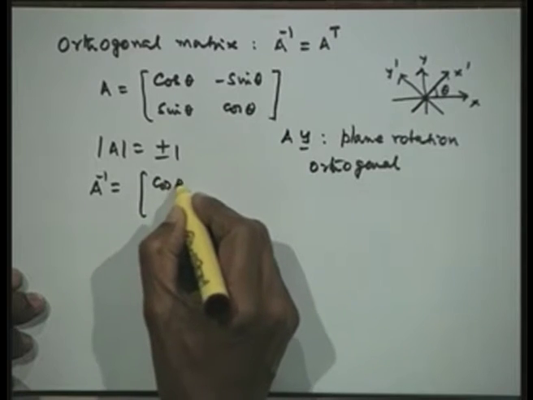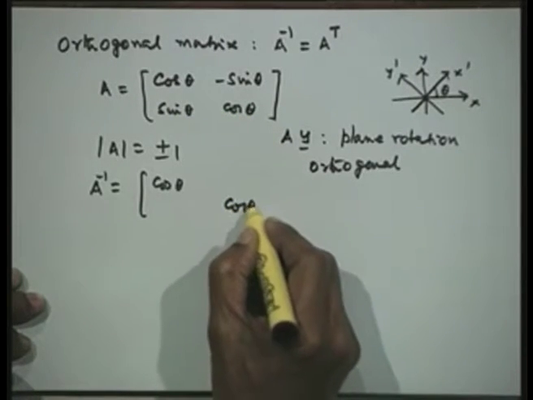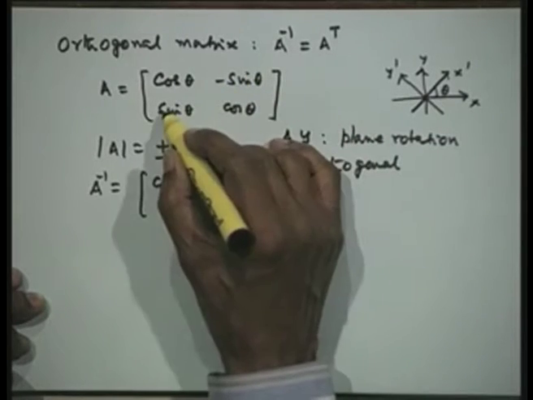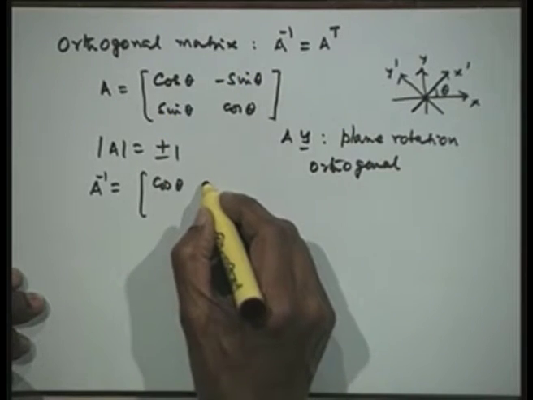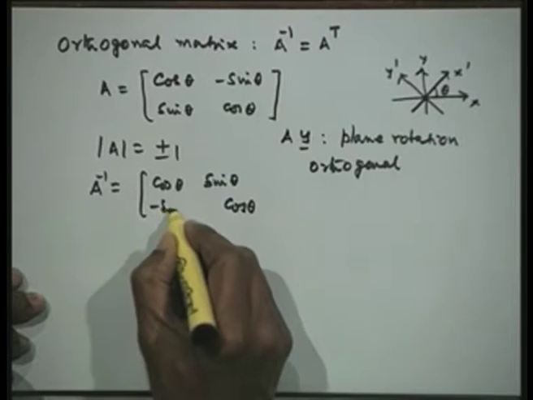Therefore, the cofactor of cos theta is cos theta, the cofactor of this is cos theta, the cofactor of this is minus sin theta, and then it is a transposition. So, I will have here this equal to sin theta and this equal to minus sin theta.